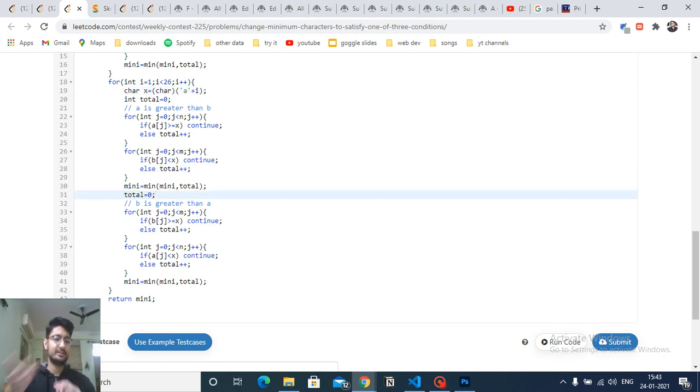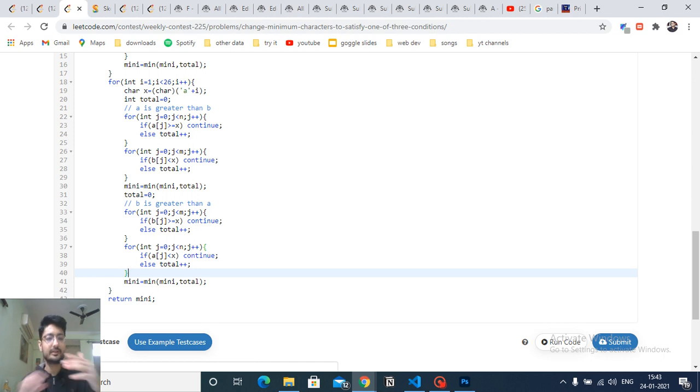Now we just have to reverse it. Just copy this same code here, but swap A with B and B with A, and that's the whole simple code. And you have to minimize among both of them. So for every character, take the A and B string and then the B and A string, and then you have to just find out the minimum among all of them.